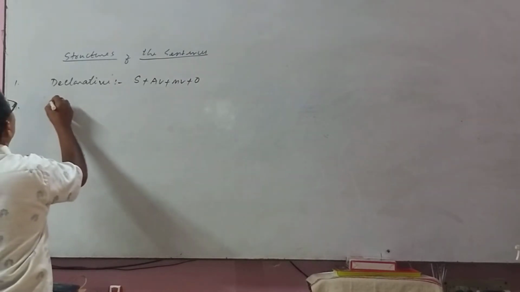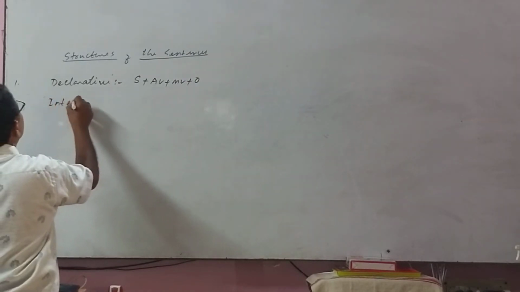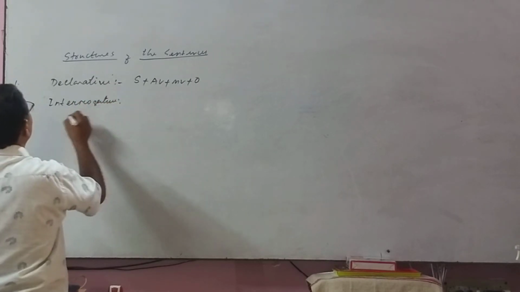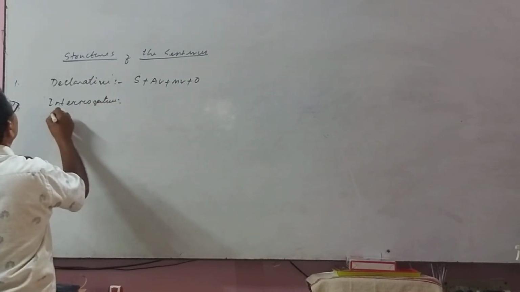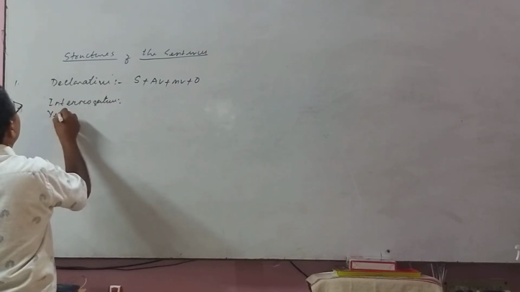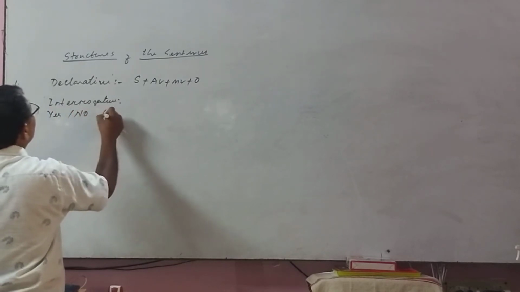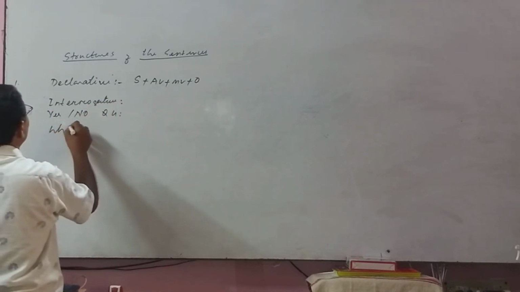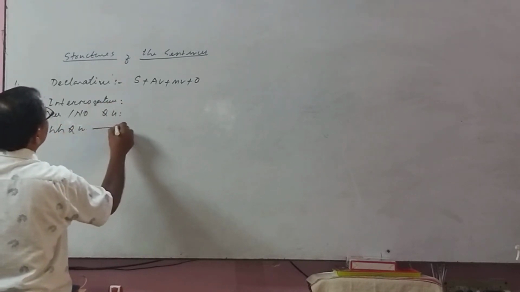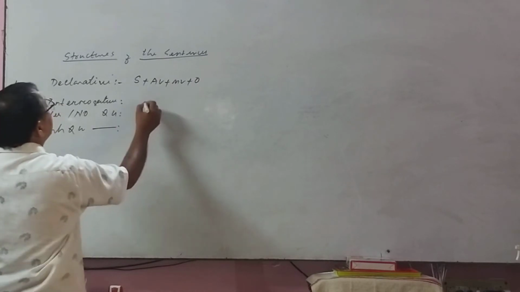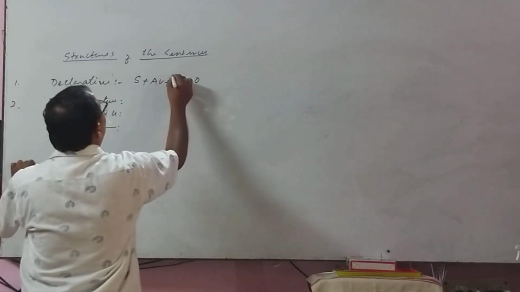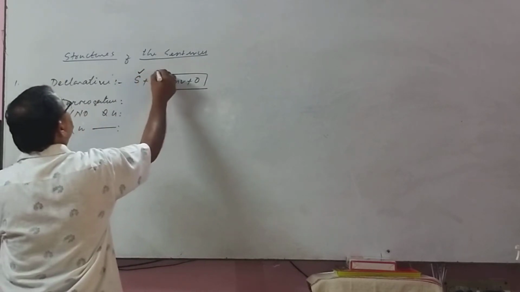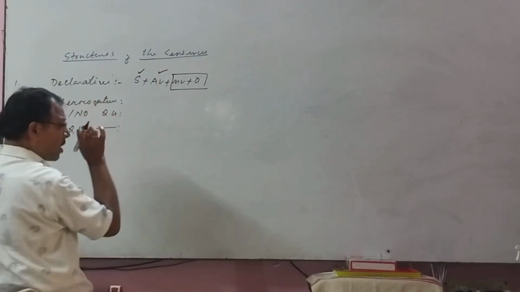Number 2, interrogative. We found yes-no questions and also WH questions. Already I told you, these are standing ones. If this is subject plus auxiliary verb, it introduces something different.